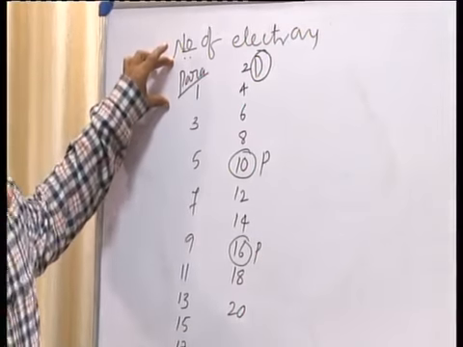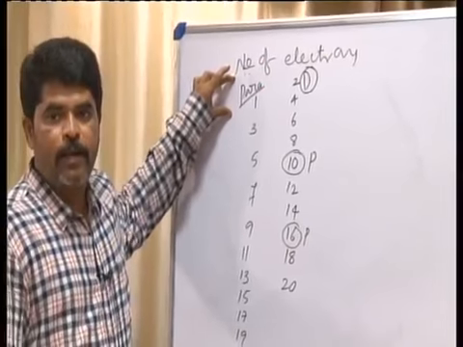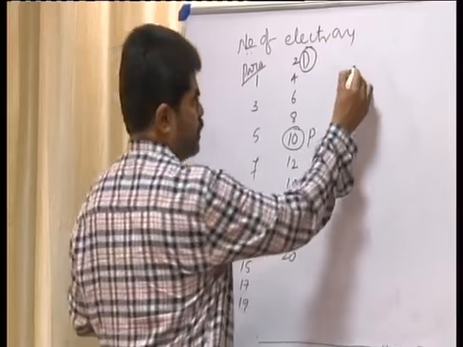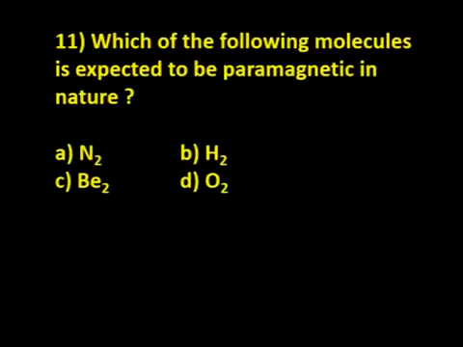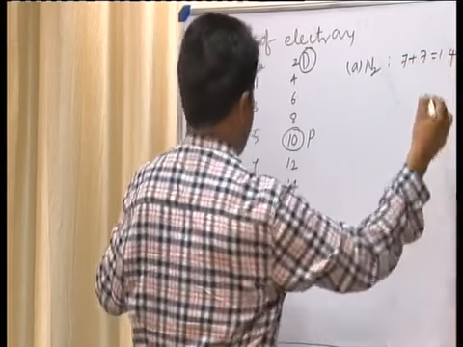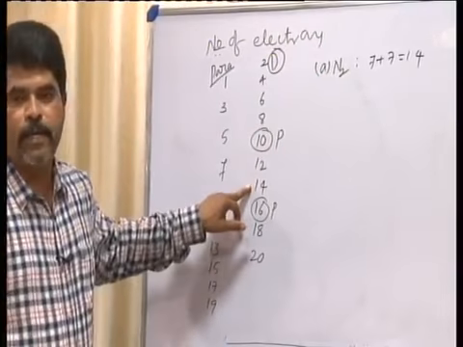Paramagnetic means slightly attracted by a magnetic field, diamagnetic means repelled by the magnetic field. Now consider the options. Option A is nitrogen. N2 means 2 nitrogen atoms, 7 plus 7, that is 14, which is diamagnetic.